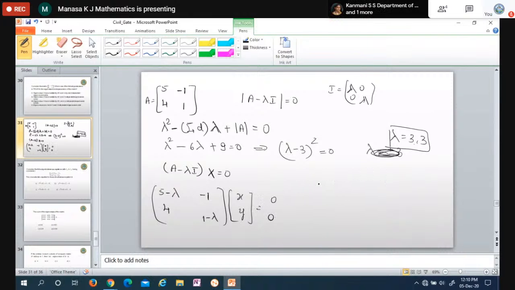When you simplify, you get the equations: (5 minus lambda) x minus y equal to 0, and 4x plus (1 minus lambda) y equal to 0. This is called the equation. Now we have the lambda values. Substitute here and simplify.